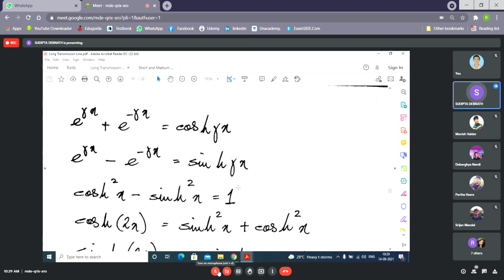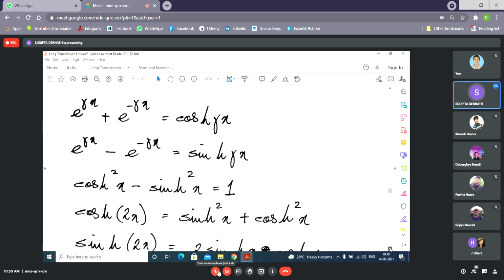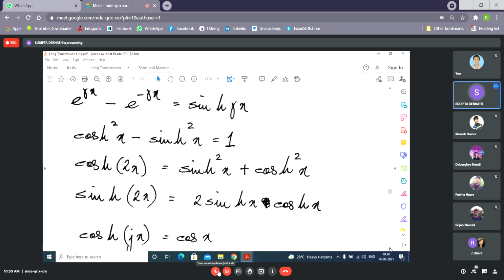Later on, you will need to know these relations of hyperbolic functions. Not all relations, but only 3 relations you need to remember, because they are different from normal cosine and sine functions. For hyperbolic functions, cosh square x minus sinh square x equals 1, unlike cos square x plus sin square x equals 1.